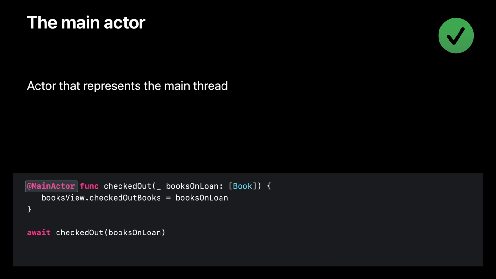With Swift concurrency, you can mark a declaration with the main actor attribute to say that it must be executed on the main actor. We've done that with the checked out operation here, so it always runs on the main actor. If you call it from outside the main actor, you need to await, so that the call will be performed asynchronously on the main thread. By marking code that must run on the main thread as being on the main actor, there's no more guesswork about when to use DispatchQueue.main. Swift ensures that this code is always executed on the main thread.